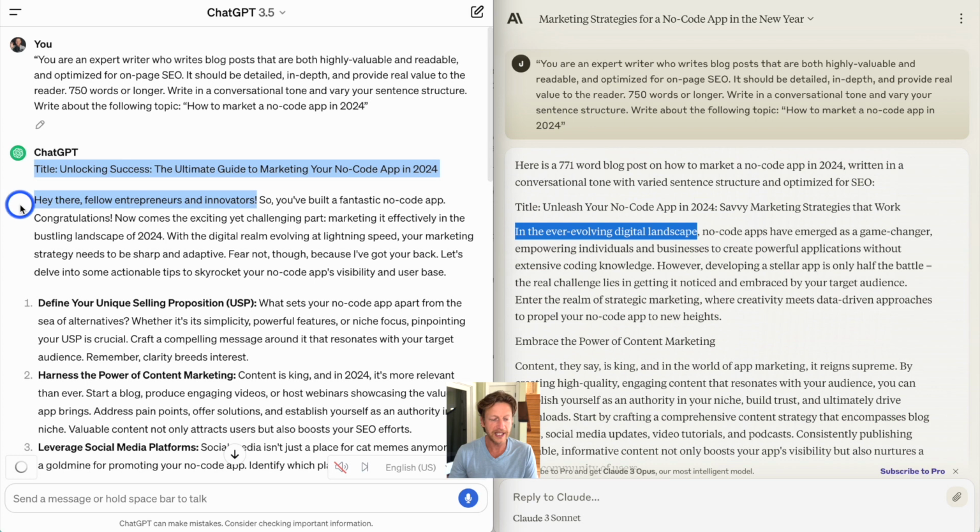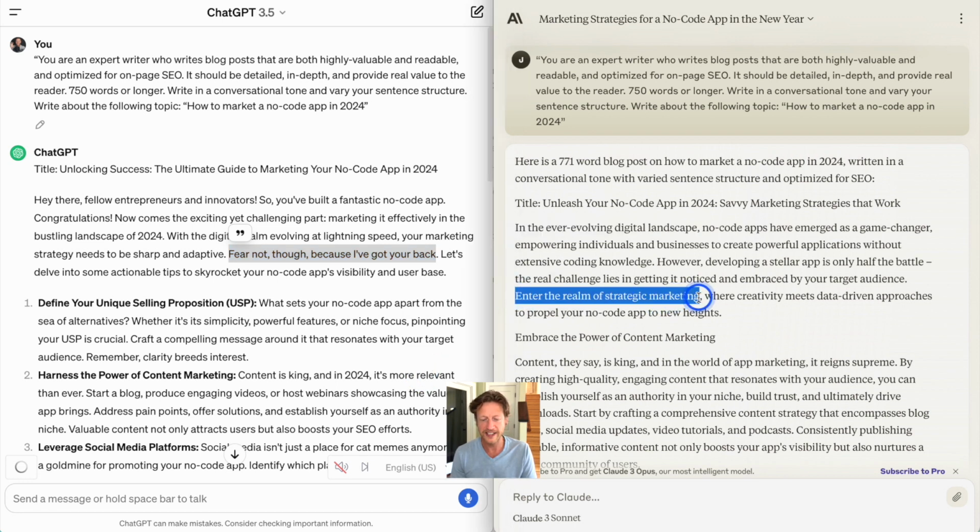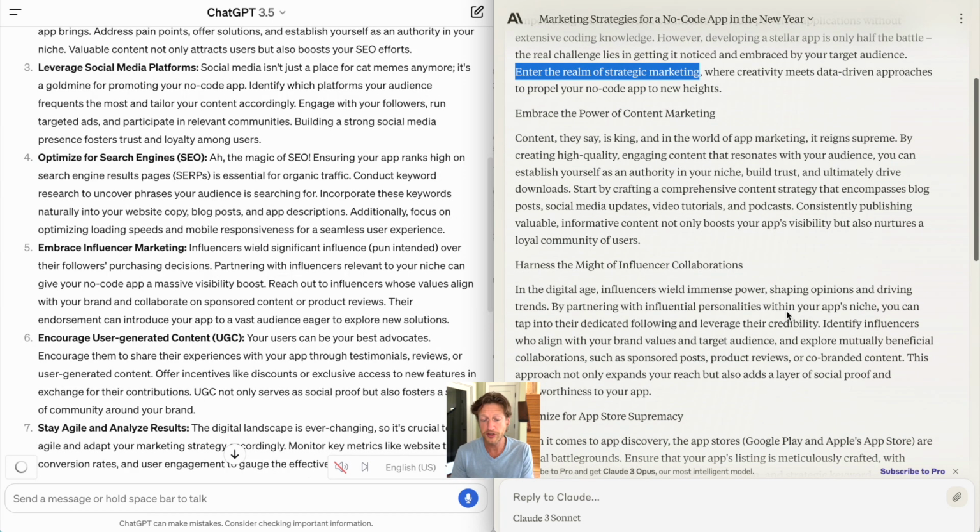And ChatGPT has opened with this: "Hey there, fellow entrepreneurs and innovators." And you can see here, it's also used its favorite word, realm. Another sentence I'm not keen on is "Fear not, though, because I've got your back." And Claude wants to get into the realm world as well: "Enter the realm of strategic marketing." But I suppose Claude has done something similar without the sentence structure.